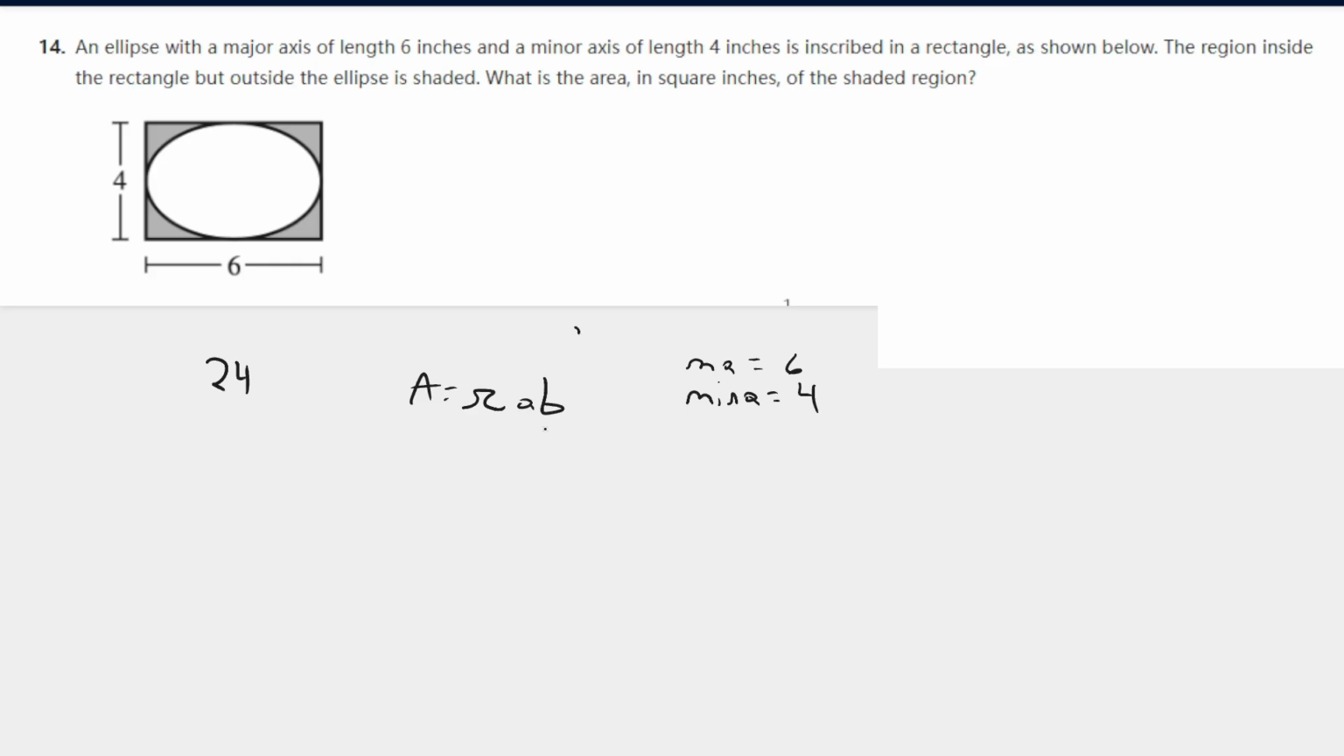So A and B in this equation is 1/2 the length of both. Okay, so now if we plug in, it will be pi times 1/2 of 6 is 3, 1/2 of 4, 2. So the area for the ellipse is 6 pi. And since we're looking for the area of the shaded, that's the outside of the ellipse, if we have the area of the rectangle, which is 24, if we subtract the area of the ellipse, we'll get whatever's shaded. So it's just 24 minus 6 pi, which is H.